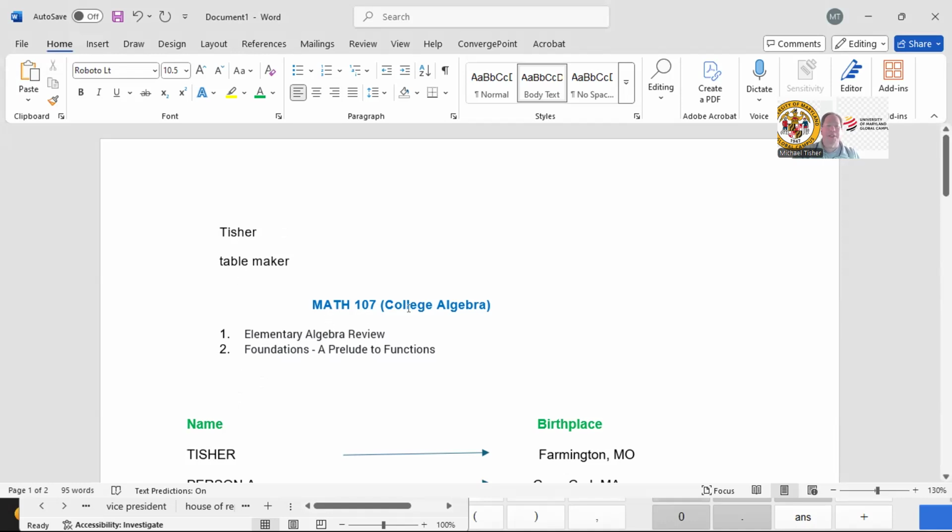All right, Math 107 is called College Algebra, and it's usually a course that you want to take before entering trigonometry or calculus. So it's part of that math sequence with algebra, trigonometry, and calculus. So the first thing that we'll do is do some elementary algebra review. And if it's not a review for you, that's fine.